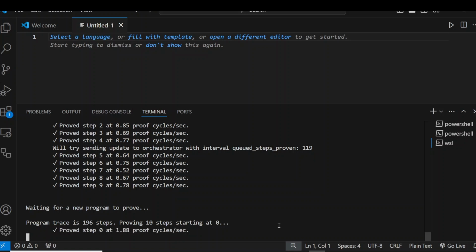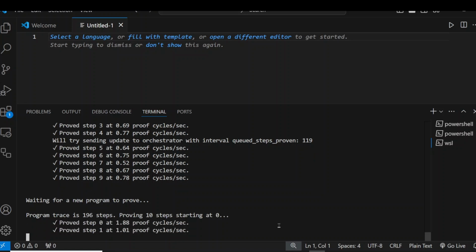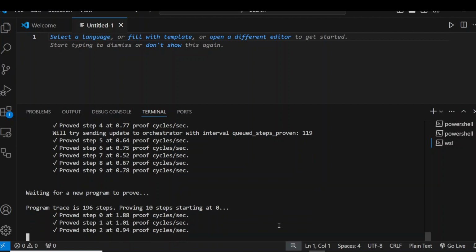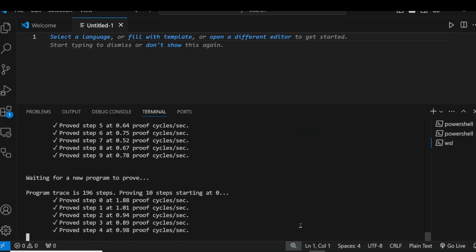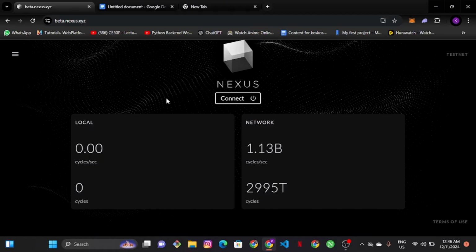What you have to know on this one is that you need a laptop and you need to have technical know-how on how to run this code. But the good news is that I'm here to guide you on how to do it. So if you have a laptop, let's just run it right now. Right here you can see I'm currently on the dashboard on the web browser. So I'm going to go ahead and click on connect and then set up my account.